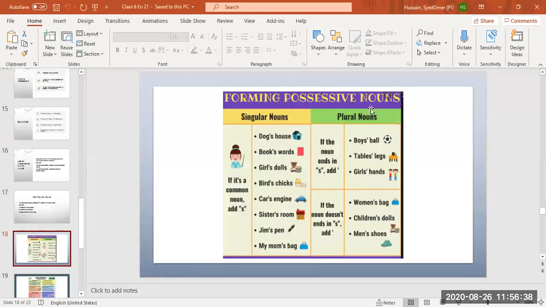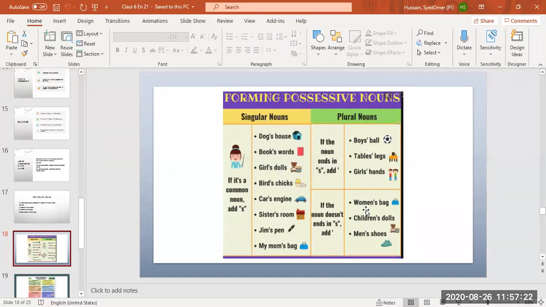Simple thing. These are just examples. Dog's house, book's words, girls' dolls, birds' chicks, car's engine, sister's room. For all singular nouns, we have put apostrophe s. You can note down some examples so that you can remember. Whose house, dog's house. Whose dolls, girls' dolls. Whose chicks, birds' chicks. Okay? Plural nouns, if the noun ends in s, add only apostrophe: boys' ball, tables' legs, girls' hands. But if it doesn't end in s, then we have to put apostrophe s. Women, beta, women is plural, but it is not ending in s.